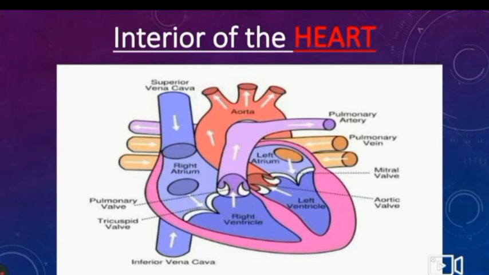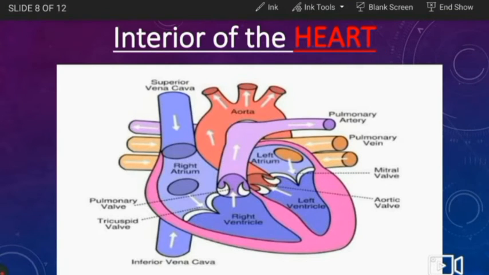Now, here is the interior of the heart. So let's read about it. The superior and inferior vena cava bring the bad blood, or the deoxygenated blood, or the blood which contains carbon dioxide, to the right atrium.